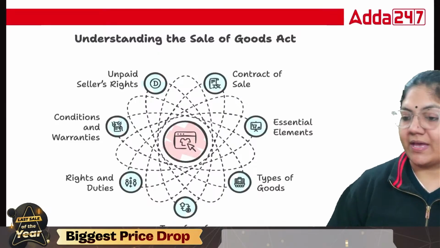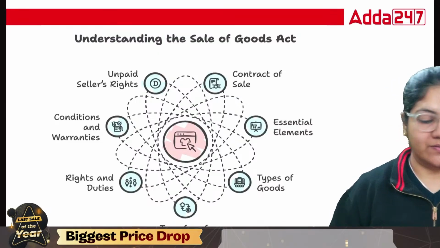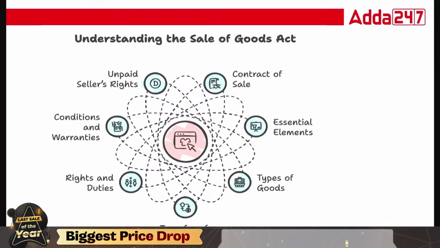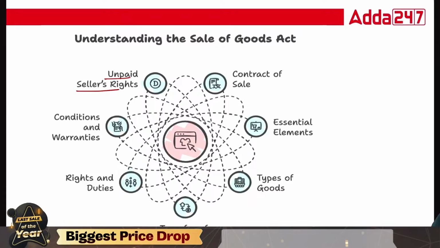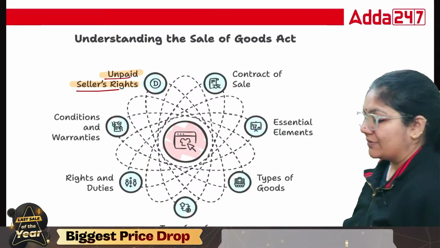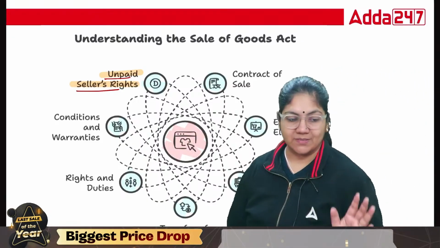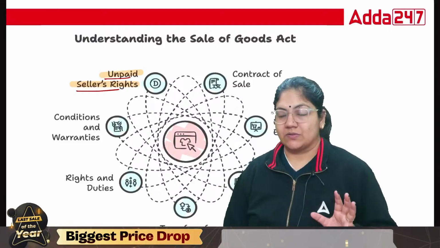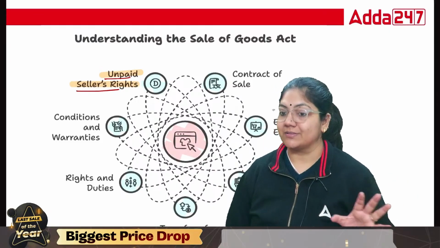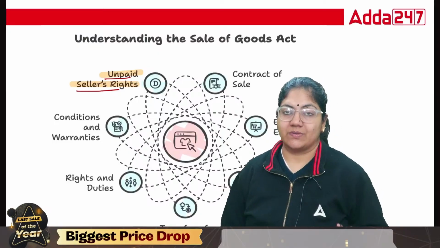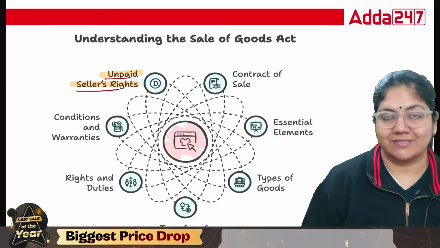Then class, in this topic we have to understand the rights of an unpaid seller. So what are the rights of an unpaid seller? First we have to understand what exactly an unpaid seller is. An unpaid seller means the buyer has not given the full price of the goods. This is called an unpaid seller. Suppose the buyer is not able to pay for the goods, so the seller has certain rights. So in this chapter, we have to discuss certain rights under the Sales of Goods Act.